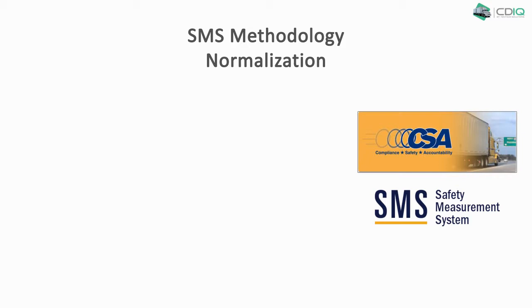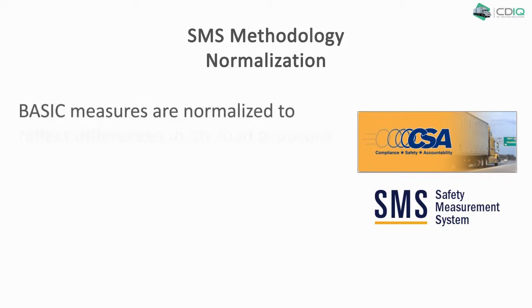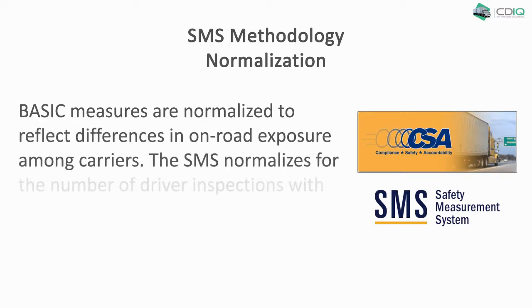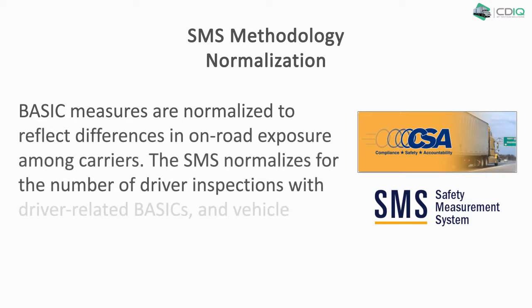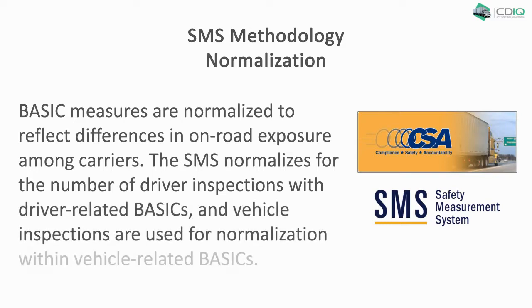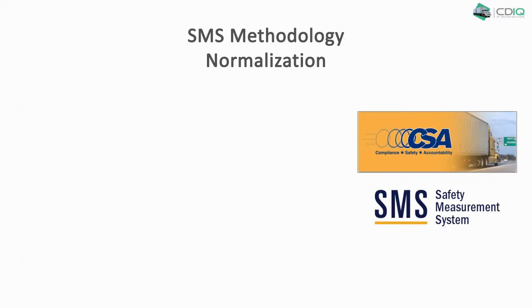Normalization. Basic measures are normalized to reflect differences in on-road exposure among carriers. The SMS normalizes for the number of driver inspections with driver-related basics, and vehicle inspections are used for normalization within vehicle-related basics.